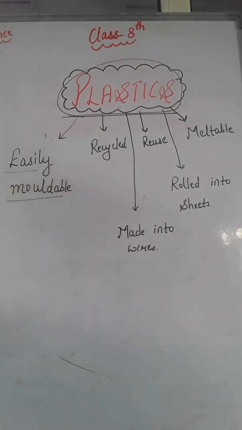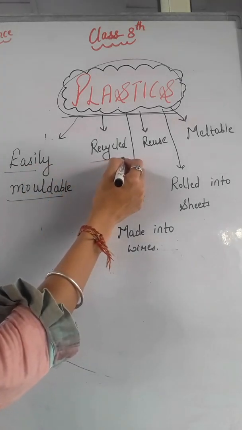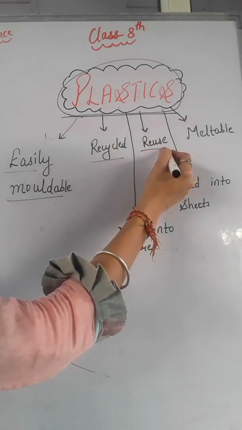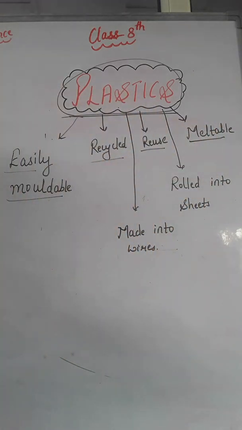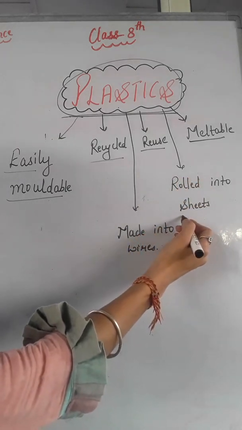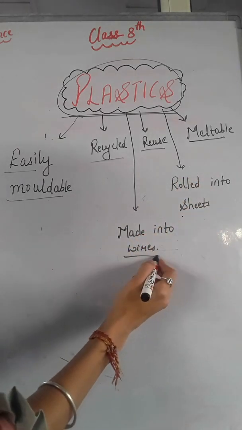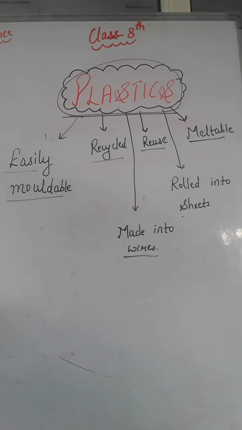We can mold plastic in any form, in any shape, right? Plastic can be recycled, reused and easily melted. Plastic can be rolled into sheets and can be made into wires also.